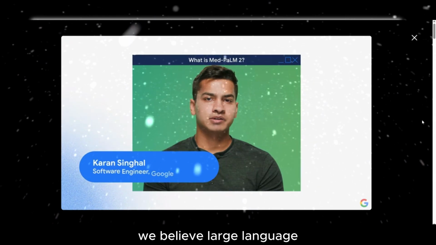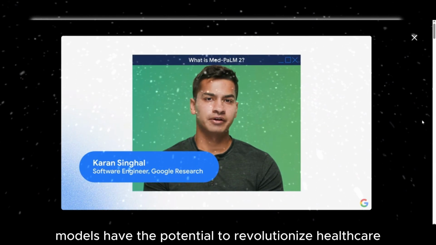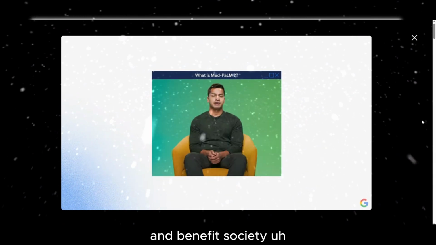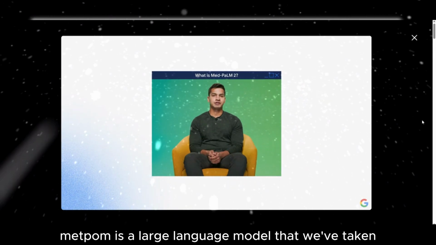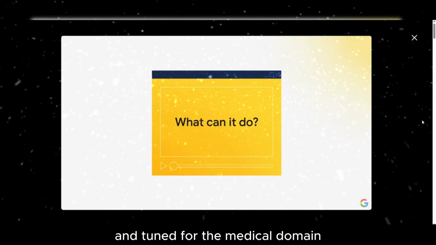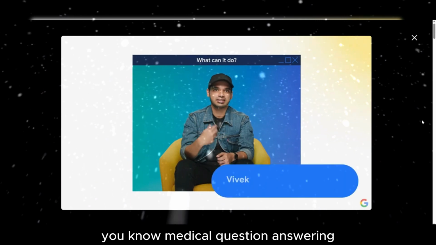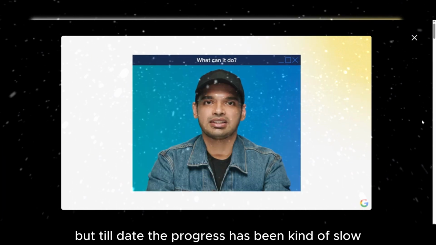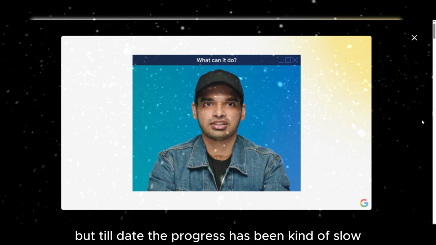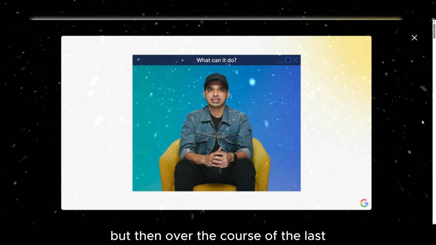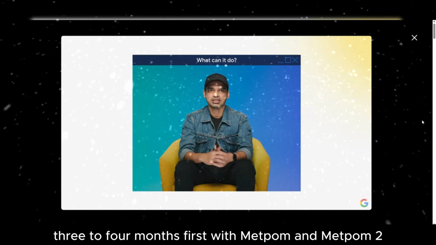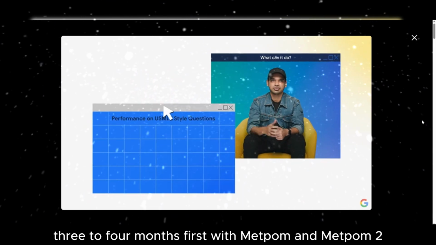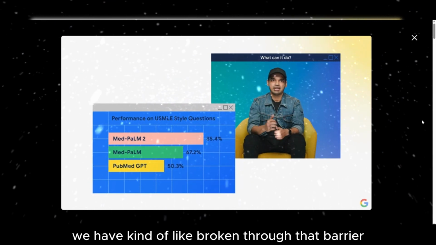We believe large language models have the potential to revolutionize healthcare and benefit society. MedPalm is a large language model that we've taken and tuned for the medical domain. Medical question answering has been a research grand challenge for several decades, but to date the progress has been kind of slow. But then, over the course of the last 3 to 4 months, first with MedPalm and MedPalm 2, we have kind of broken through that barrier.